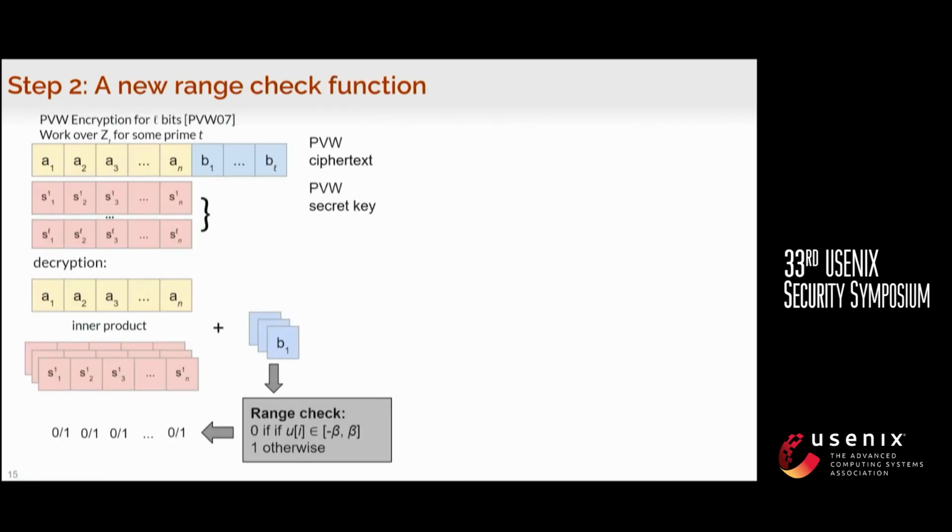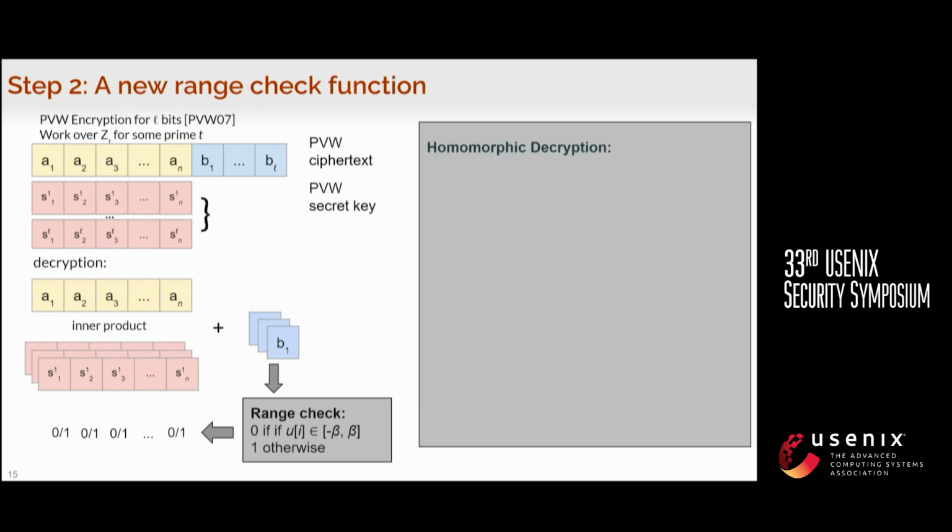So our second technique is that we want to use a different range check function. Let's first recall what the decryption process is. It's first the inner product, followed by a range check. If we want to do it homomorphically, the inner product part, B minus A times SK, is very easy under BFV because it's a linear operation. But the range check is much more complicated because it's not natively supported. So what LT22 does for the range check is interpolate a degree T minus 1 polynomial, which requires essentially O(T) BFV multiplications, and thus can be very slow.